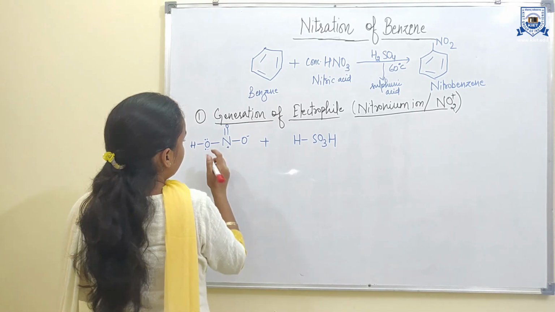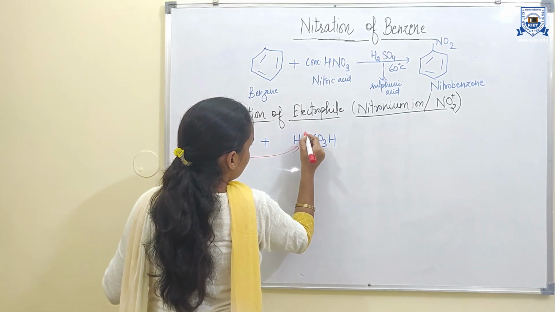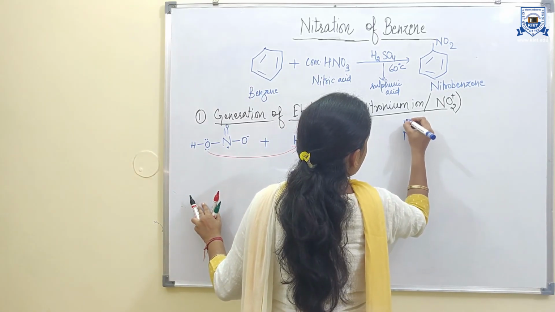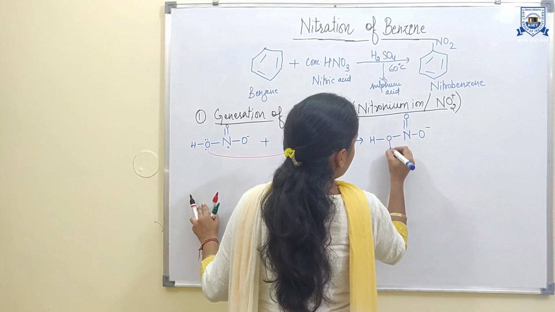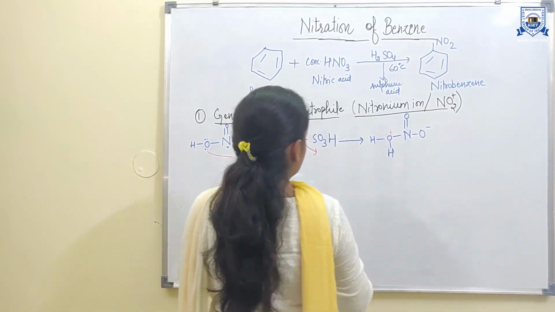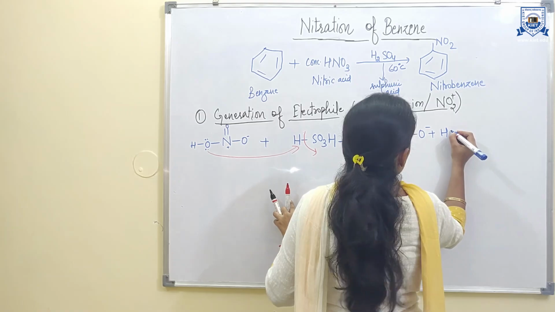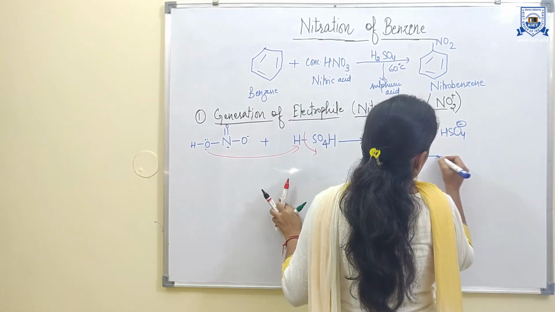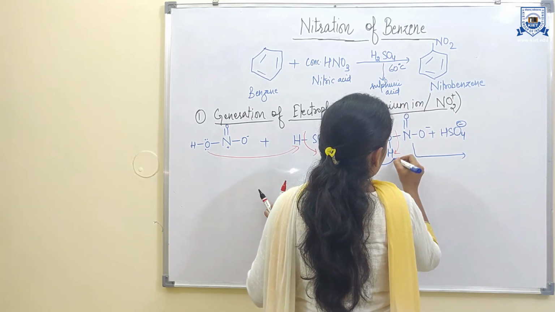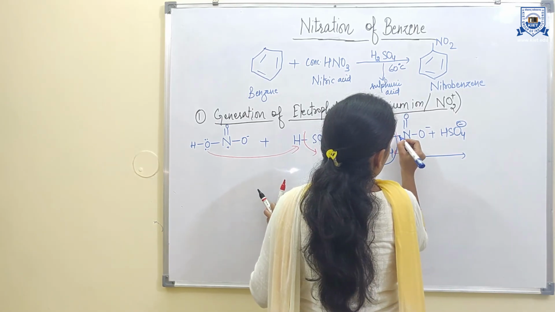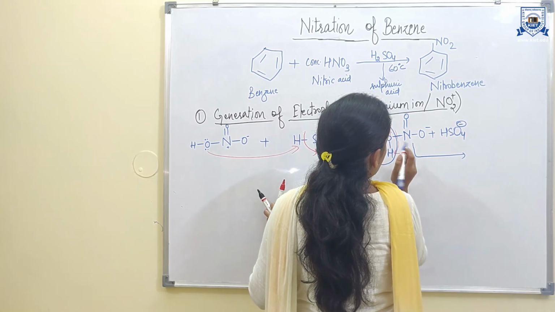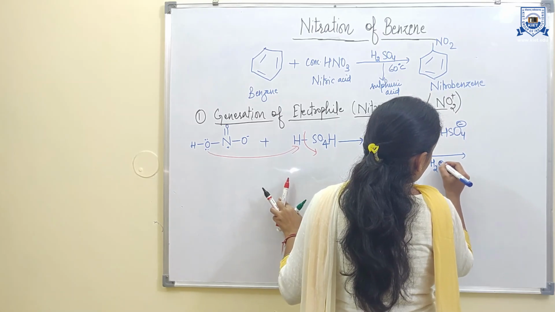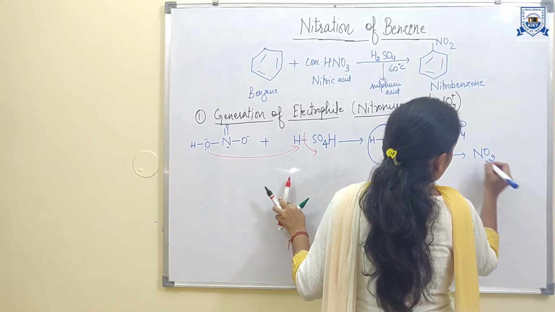This lone pair of electrons can attack this proton and abstract the proton to form an intermediate. Now it is a very good leaving group. It can be cleaved from here. The bond between the nitrogen and oxygen will be cleaved, and these electrons will be taken by the oxygen to remove the water molecule and to form the nitronium ion.